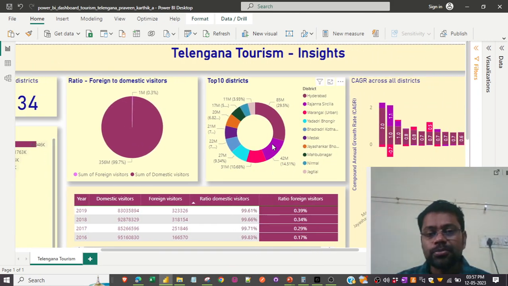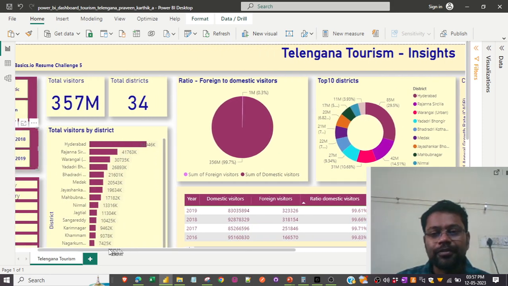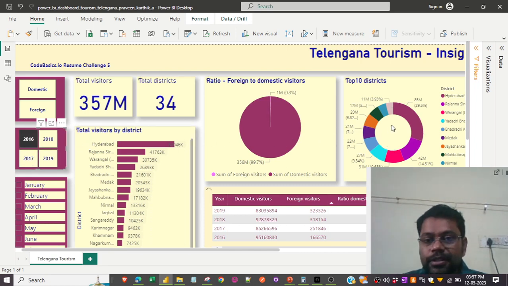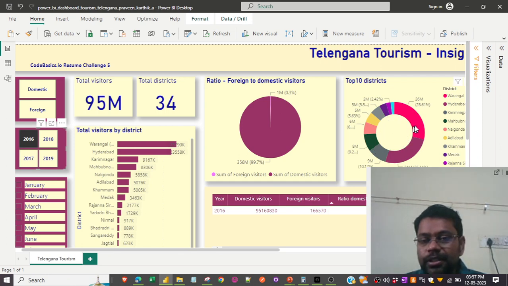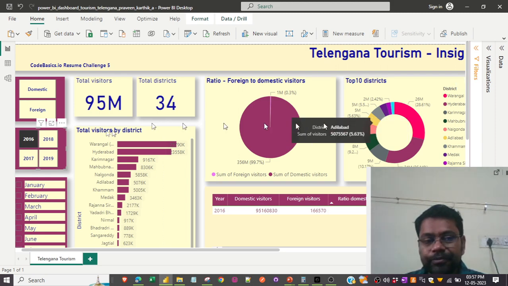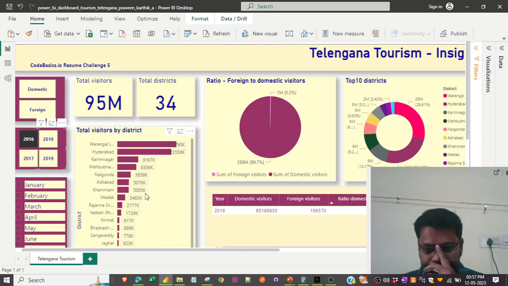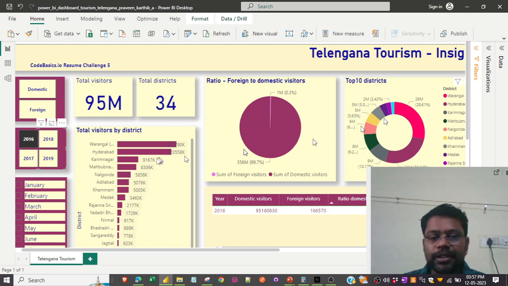And coming to this widget, it shows the top 10 districts by visitors. You can definitely filter this by the years also. If I click 2016, I can see the visitors getting changed. See, in 2016, Warangal is the topmost visited district. So it shows that this widget is definitely a subset of this one.